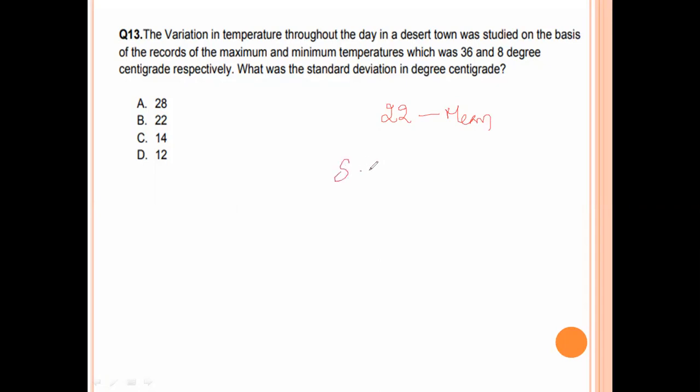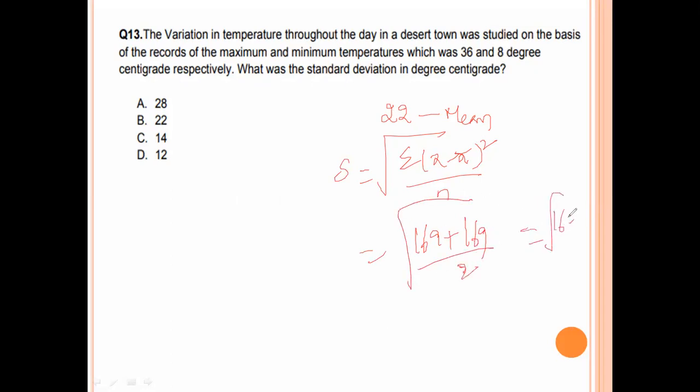Standard deviation equal to the formula: square root of summation of (x minus x bar) whole square by n. x1 is 36. 36 minus 22, 14, square 196, plus 22 minus 8, 14, 14 square value is 196, by 2, and square root of 196. Square root of 196 value is 14. Option number C is the right answer.